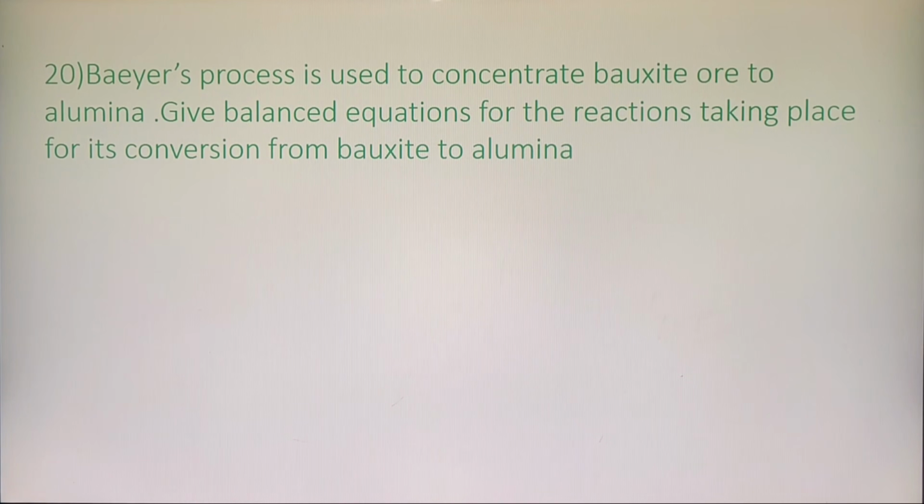Next part. Bayer's process. This is a very, very important question for concentrating or purifying the bauxite ore. So for this you have to remember, this happens in 3 steps. What is bauxite, children? Bauxite is Al2O3.2H2O. It's called hydrated aluminium oxide.